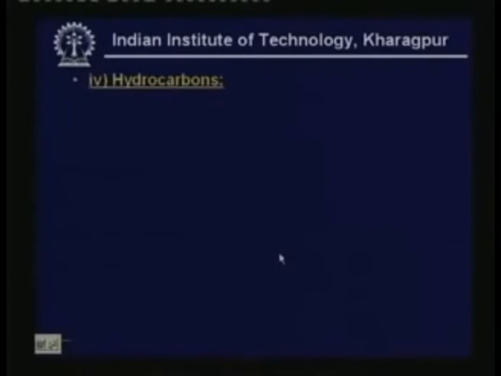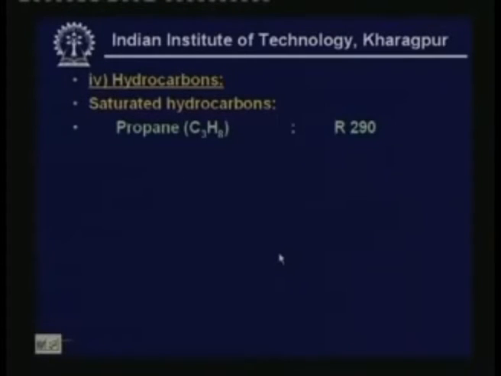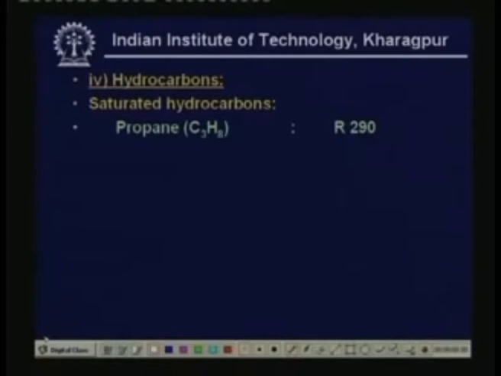So, the last category is hydrocarbons. Saturated hydrocarbons, for example propane. Propane, as you know, has the chemical formula C3H8. So, you can apply the same rule that we have applied for fully halogenated hydrocarbons, and you can show that its number is R290. Because here the number of carbon atoms is 3.